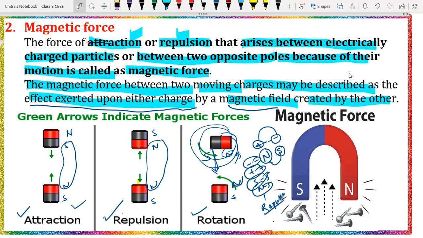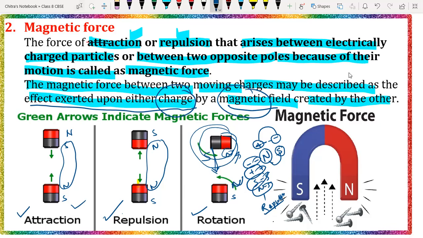Okay, that's why it is mentioned here either charged particle or magnetic pole or magnetic field. It means opposite charge or opposite pole will attract, and same charge or same pole will repel each other.